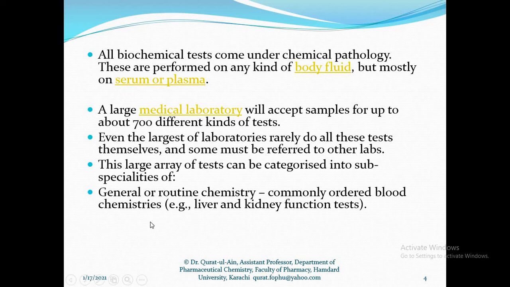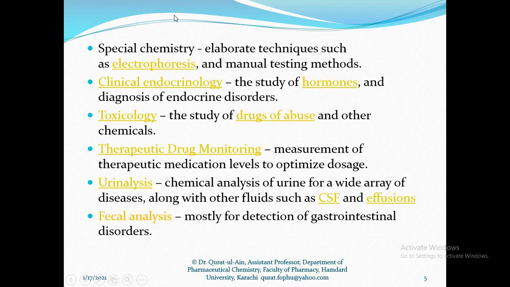Then another group of tests is the special chemistry tests, in which we use electrophoretic methods for analyzing different proteins, their concentration or presence, in the blood or urine sample.